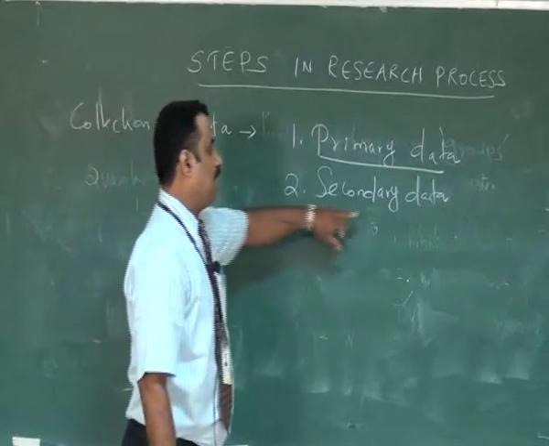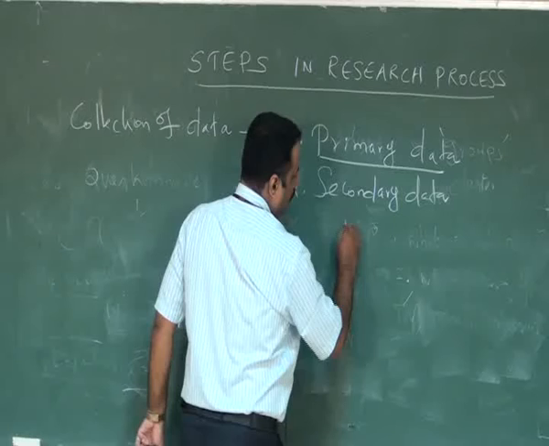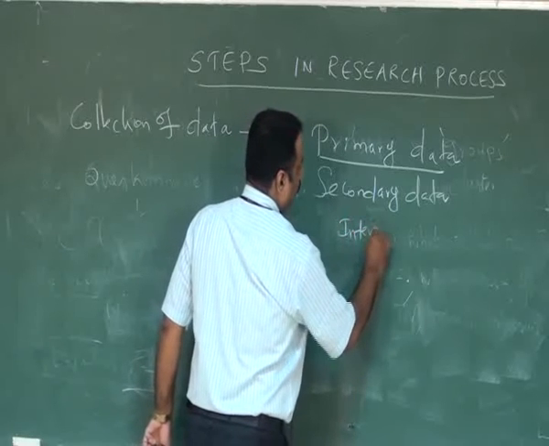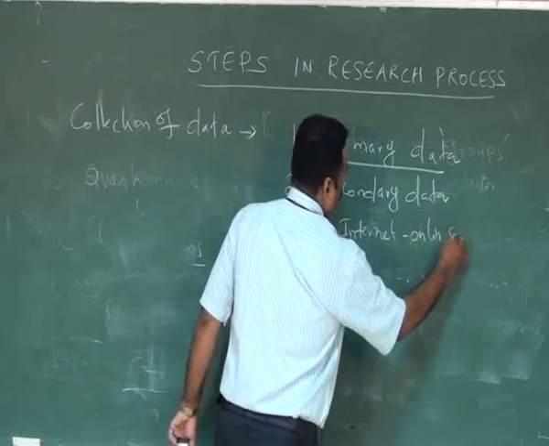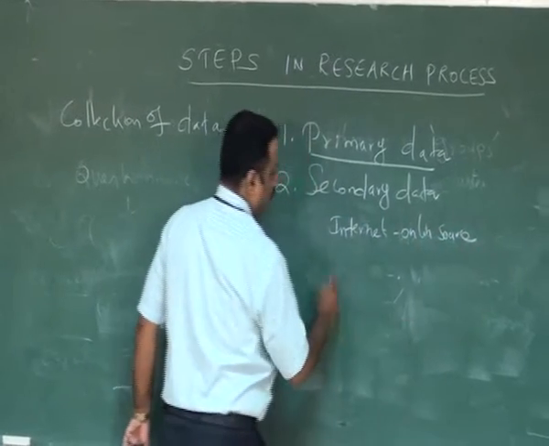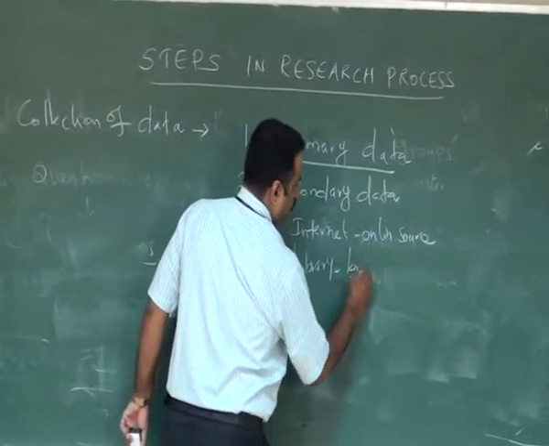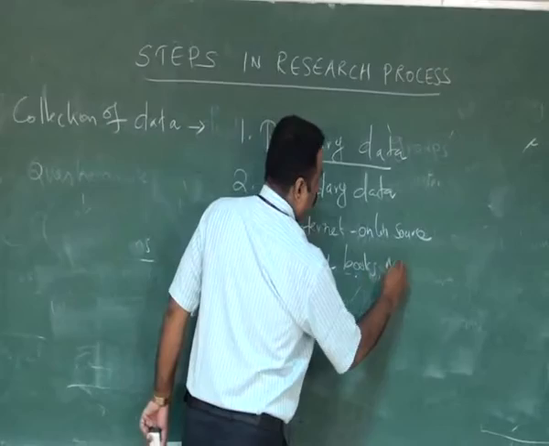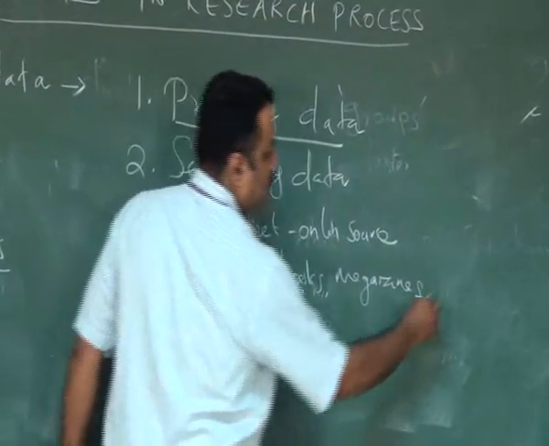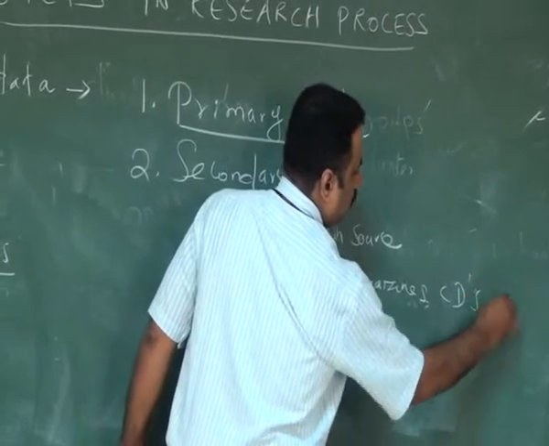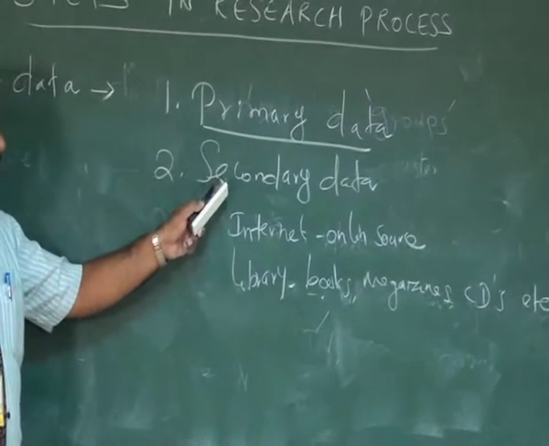The next method is secondary data. The secondary data are going to be collected from internet or online sources, from the library, books, magazines, CDs, etc. So I already explained what is secondary data.